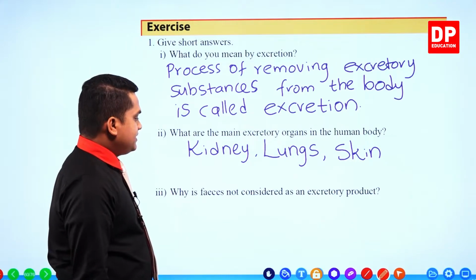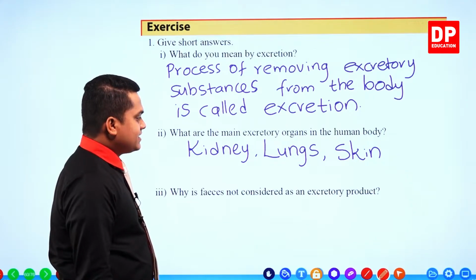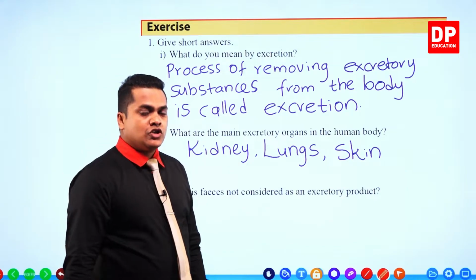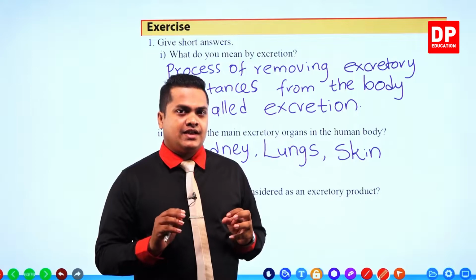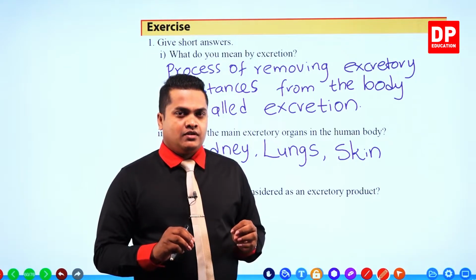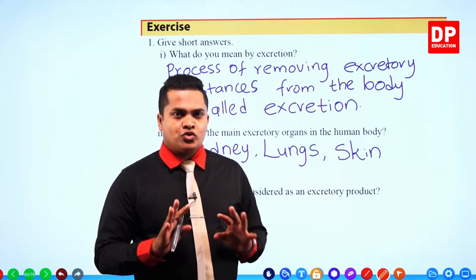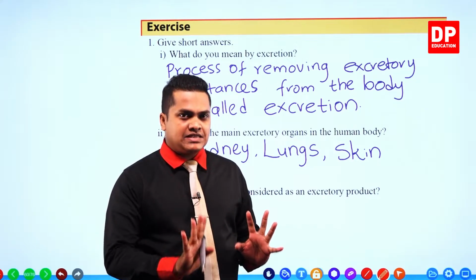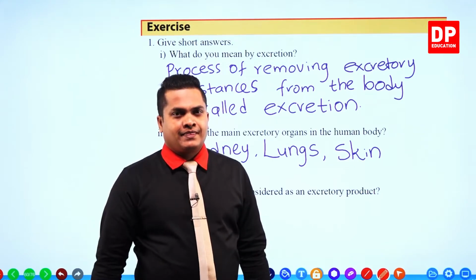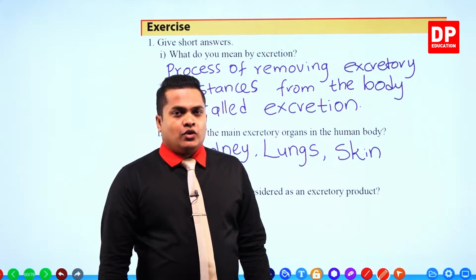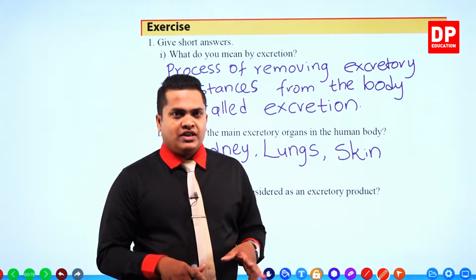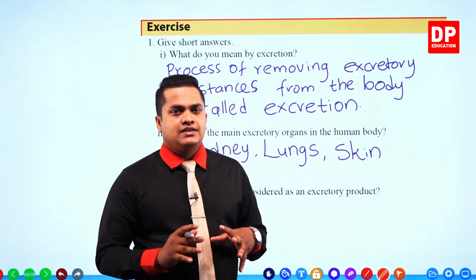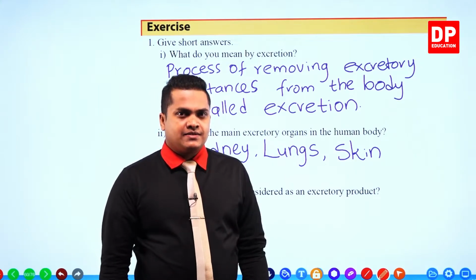Why are feces not considered an excretory product? We learned that fecal materials are produced within the digestive tract, not within the cells of the human body. If those things are not produced within the cells, we can't consider them excretory substances.